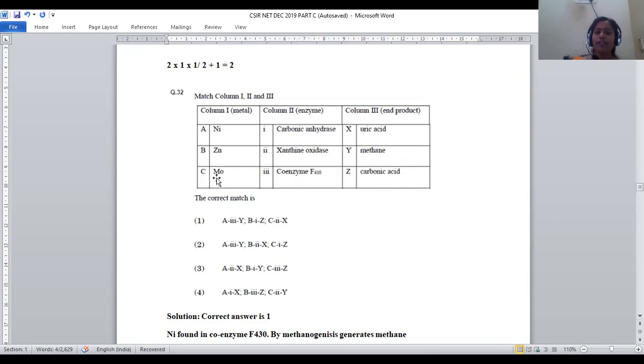Next is about Mo, molybdenum. Whenever molybdenum is taken, xanthine oxidase is the enzyme, and the final product will be uric acid. That means C2X. So for all these, the correct mapping is given with option number 1. For question number 32, the correct option will be option number 1. So this is about nickel, zinc, molybdenum biological pathways in human organisms, what the end product will be, and what kind of enzyme it will be, right?